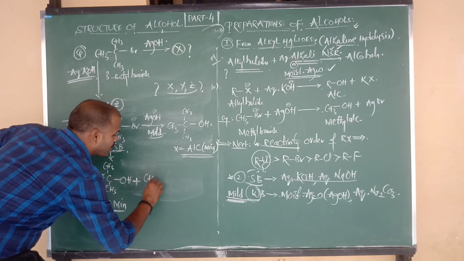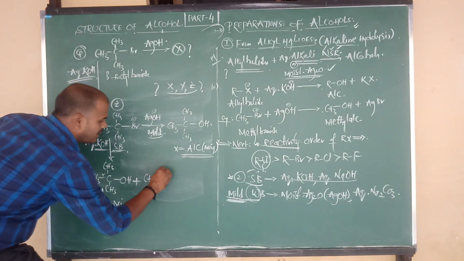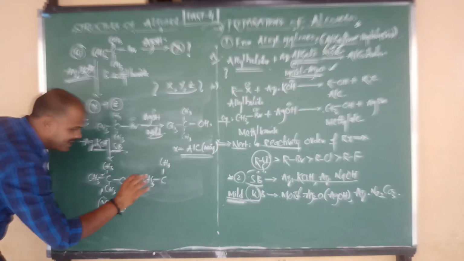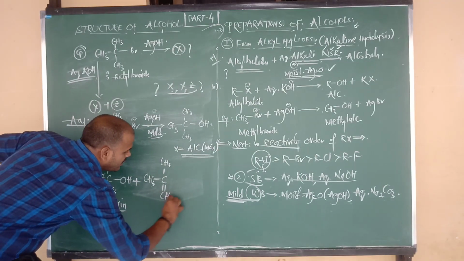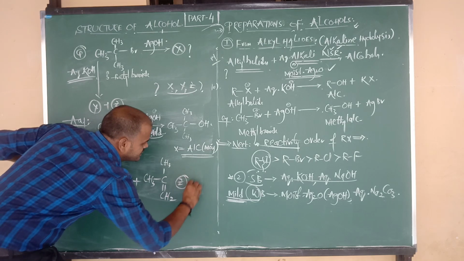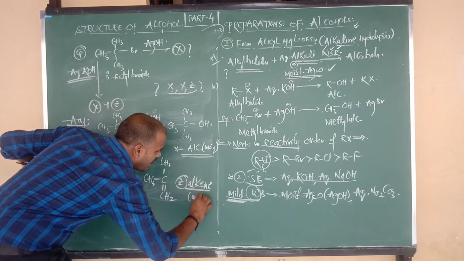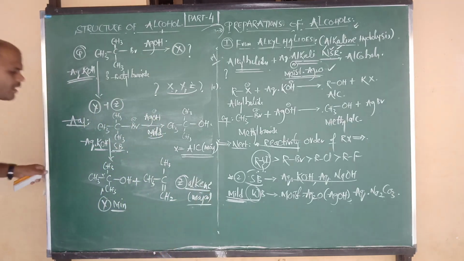So what is the final product? CH3 bonded to C, with CH3 above the plane, the OH removed, and H removed from here, so this is a double bond with CH2. This is your Z product, which is an alkene. So I want to say that alkene is the major product.